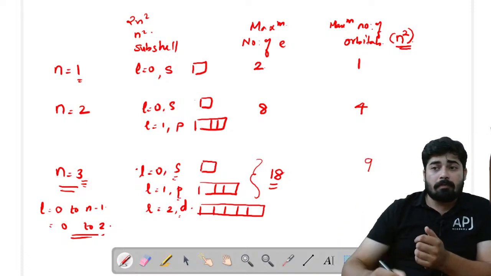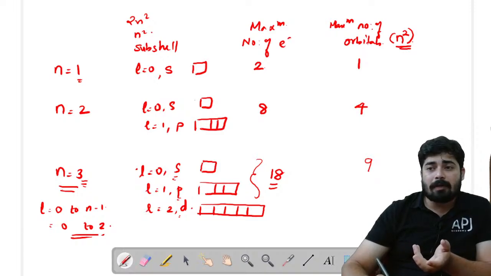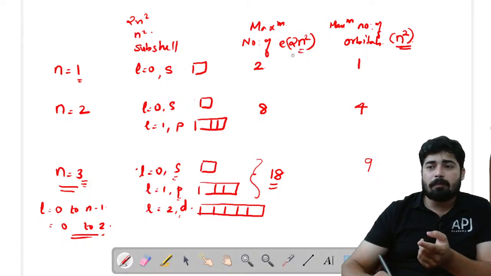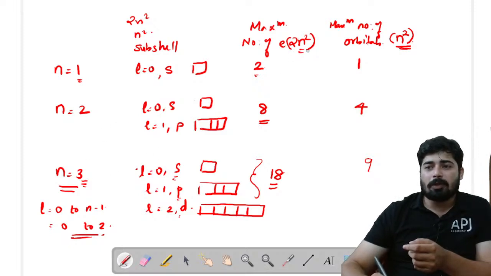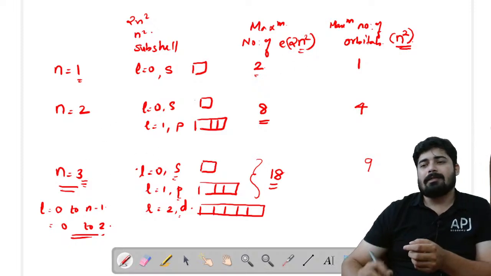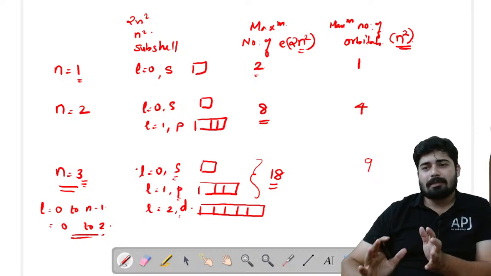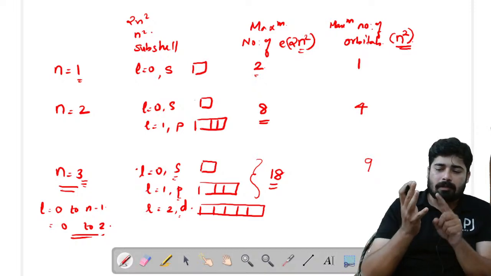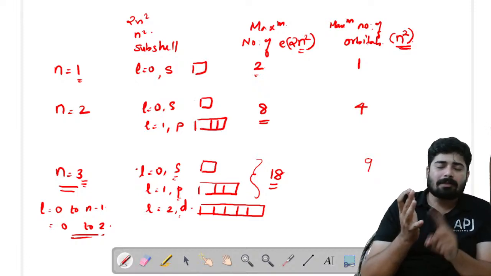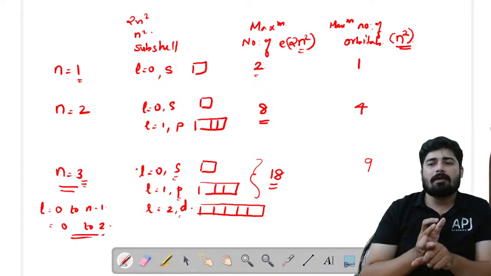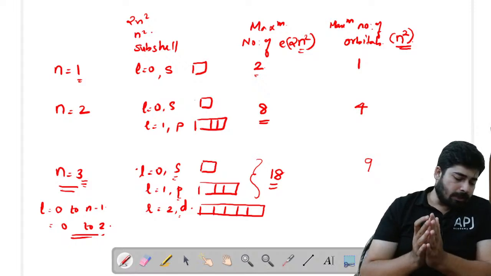Now coming to the maximum number of electrons, the formula is 2n square. Now apply the value of n here. If you are asking about the first shell, put 1 here. So 2 into 1 square is 2. Now 2 into 2 square is 2 into 4, 8. If n equal to 3, then 2 into 3 square, that is equal to 18. So this is all about the maximum number of orbitals and maximum number of electrons present in the n shell.